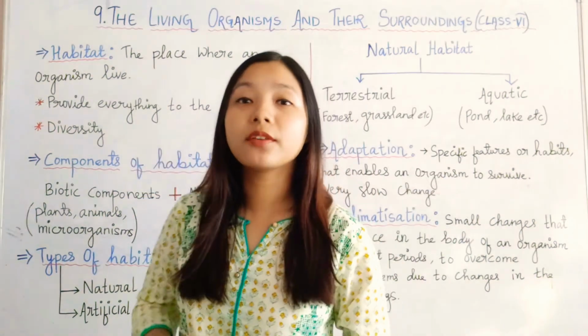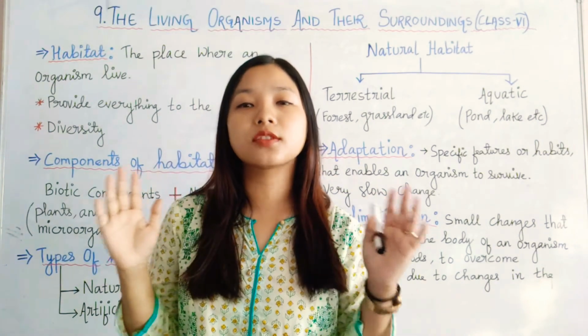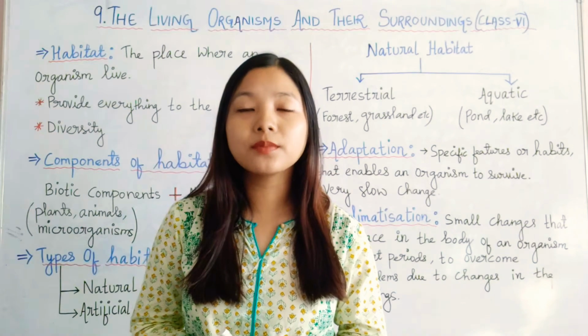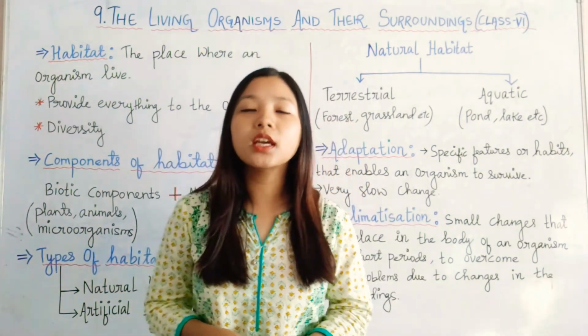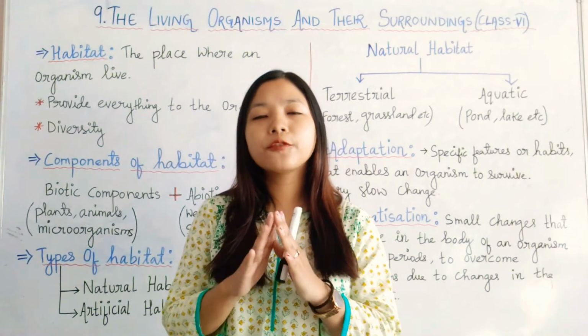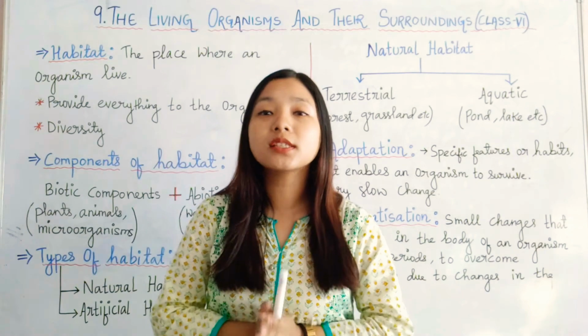Now, diversity. In a habitat, you will see various types of diversity. Diversity means variety. Any habitat you take, you will find that different kinds of plants and animals survive in the same habitat.